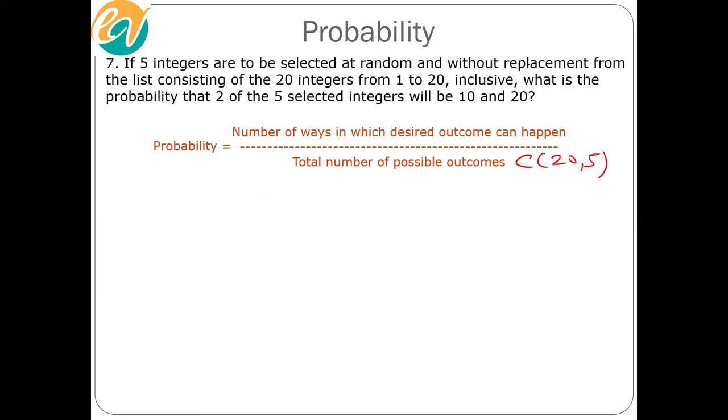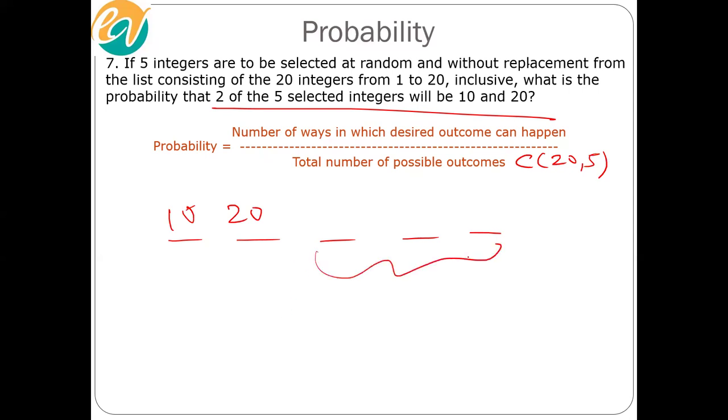What's the desired outcome here? We are selecting 5 integers, and the desired outcome is that two of the 5 selected integers will be 10 and 20. So we've already fixed 10 and 20 as 2 integers in the desired outcome. Now, here is the thing, guys. How many integers do we have to choose now?